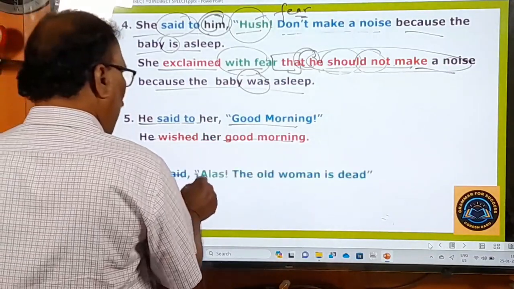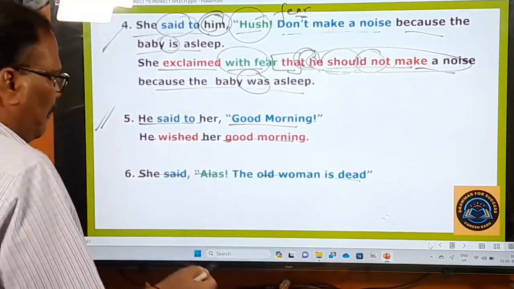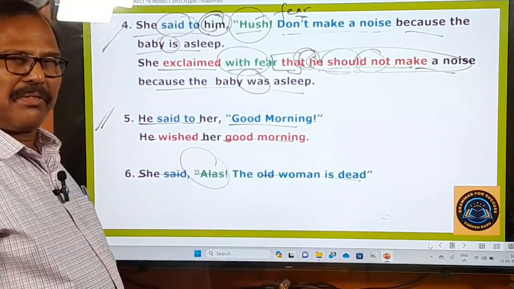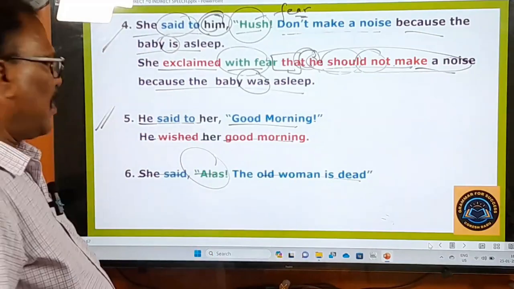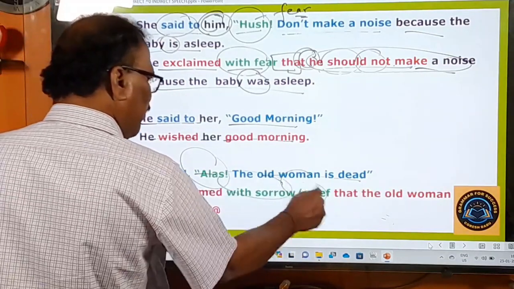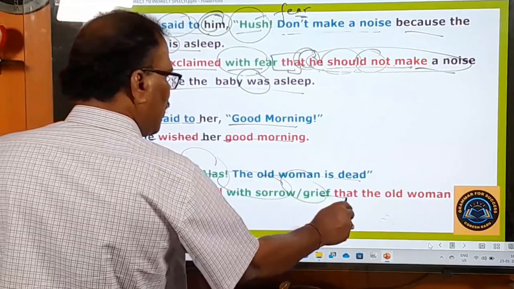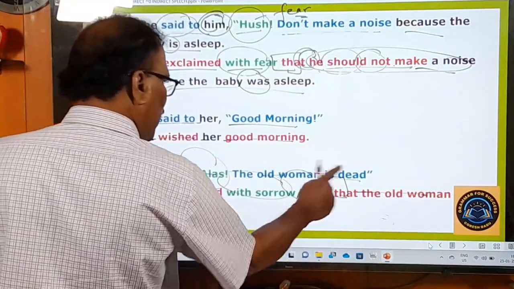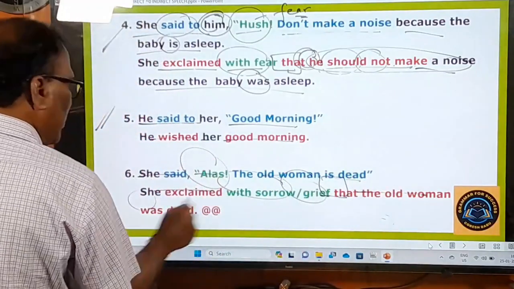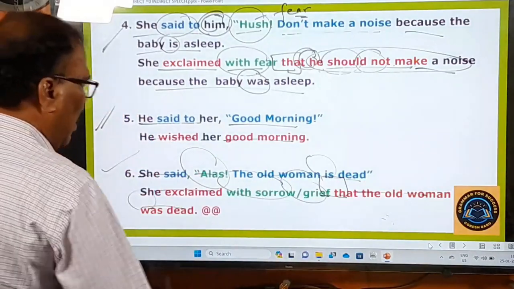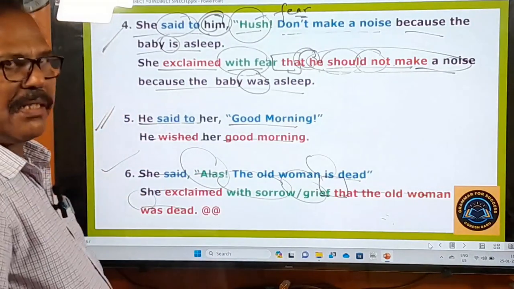She said, alas, the old man is dead. Alas is a word indicating sorrow or grief, whatever it is. That's why she exclaimed with sorrow, with grief. That connecting word is used here. The old woman is dead, the old woman was dead. Is dead is turned into was dead. So it's very simple, no problem at all. And now let's move on to other examples.